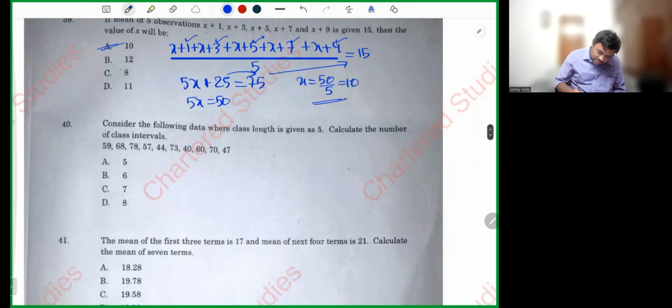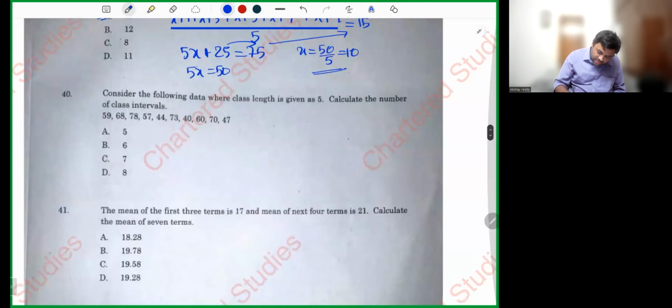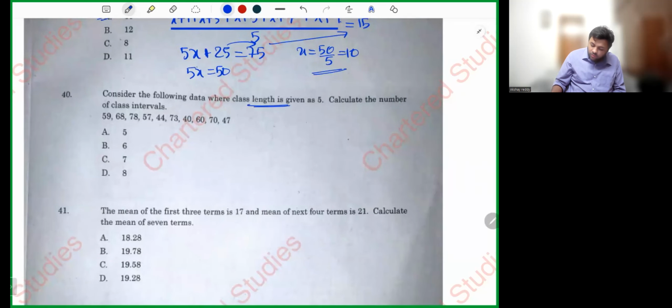Next. Consider the following data where class length is 5. Number of class intervals, I hope you remember, my dear friends. Class intervals into class length will approximately equal the range. Number of class intervals into 5 is equal to the range. Range is highest observation minus lowest observation. What is the highest observation? 70.